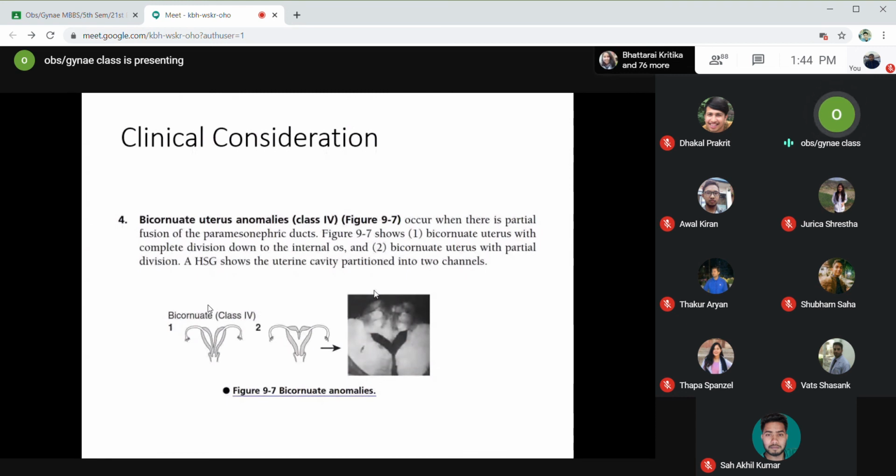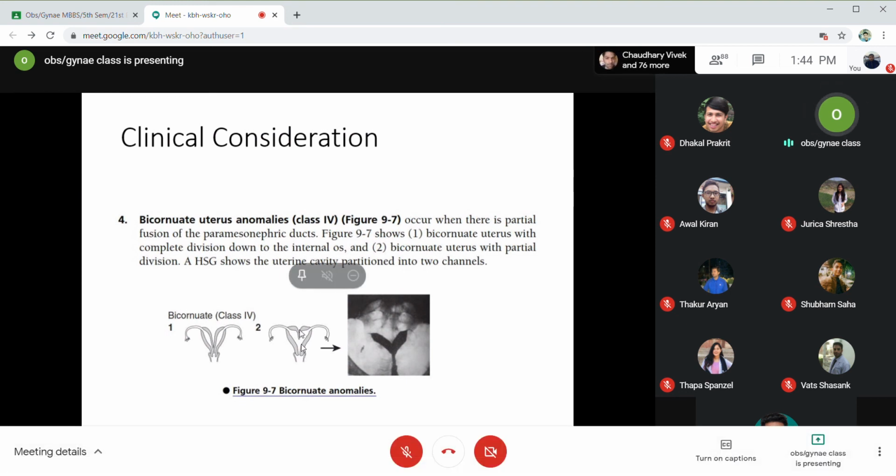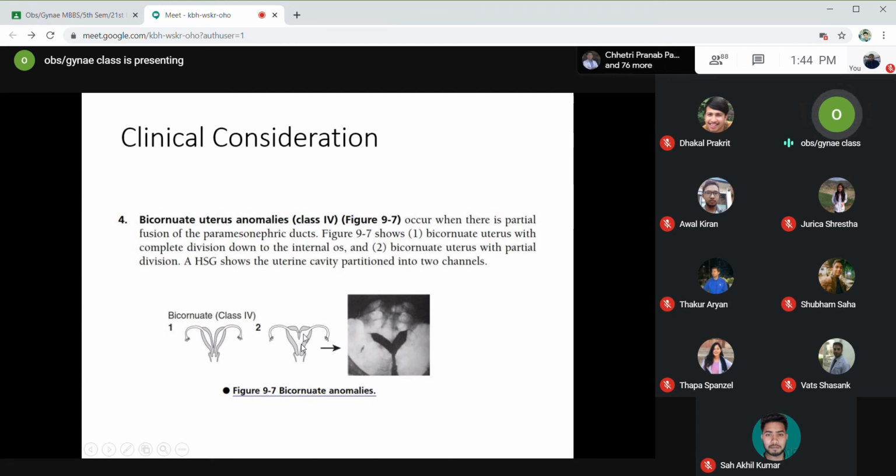Okay. So in number 1, you can see a bicornuate uterus with a complete division down to the internal os. So there are two separate uteruses, but the cervix is single. Okay, in number 2, you can see the bicornuate uterus with partial division. There is only partial division. So there is a septum in between the two cavities. Okay, this is the HSG diagram of the bicornuate uterus. You can see the two horns.